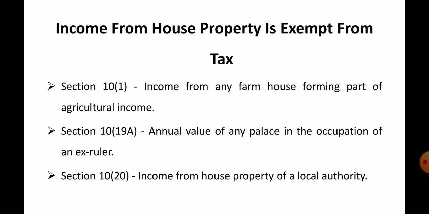Section 10(1): income from any farmhouse forming part of agriculture income. Suppose anyone has got a farmhouse and that forms part of agriculture income. In that case, it cannot be considered as income from house property and it is exempted, because it is part of agriculture income. We understood in the first chapter itself that any income generated through agricultural activities is completely exempted, for agriculture land anywhere in India.